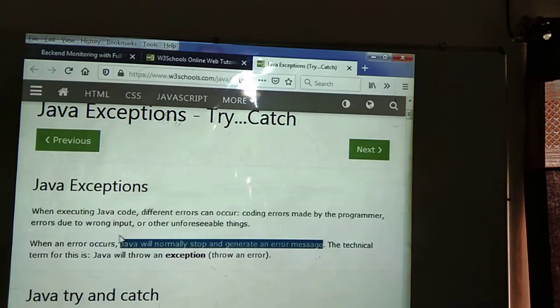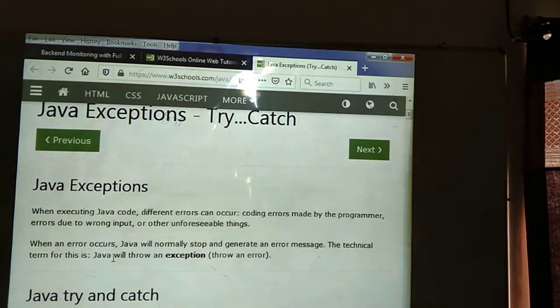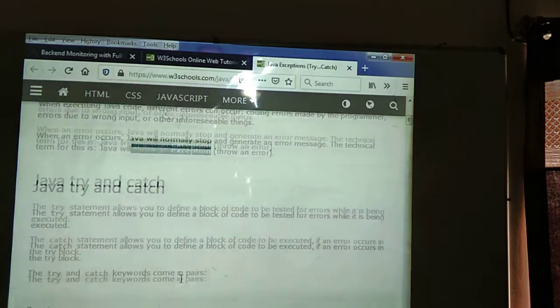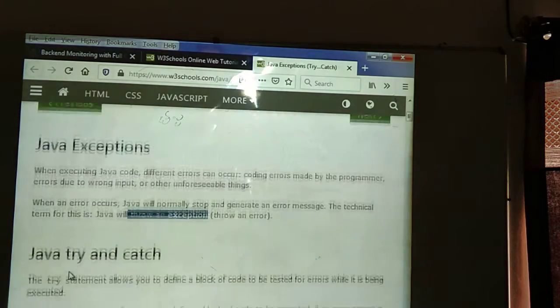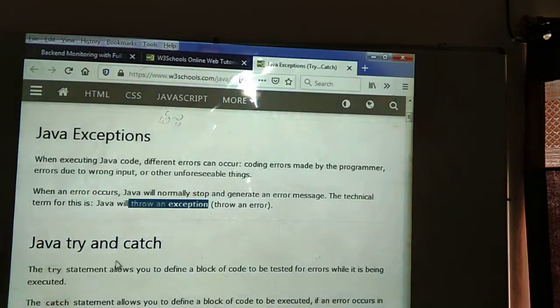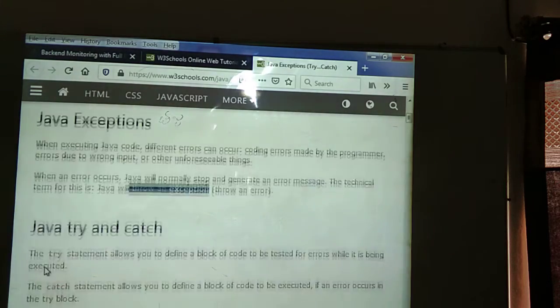Whenever an error occurs, at that time automatically the execution stops and it displays the error message. The technical term for this is that Java will throw an exception. Whenever we need to throw errors, how do we write Java exceptions? Here we use try and catch statements. How to write? We can see.